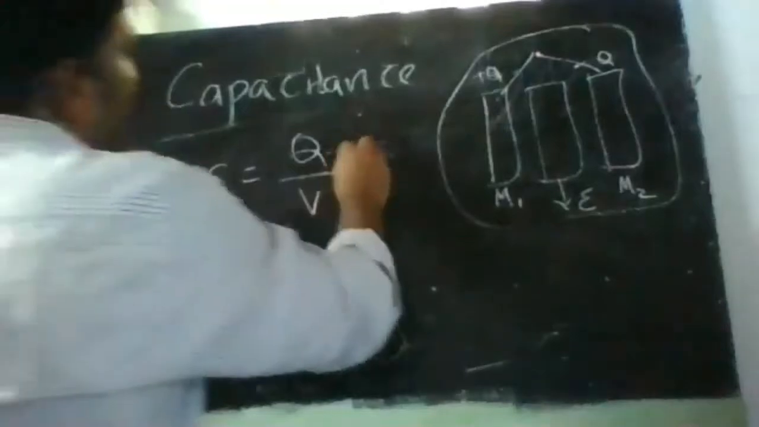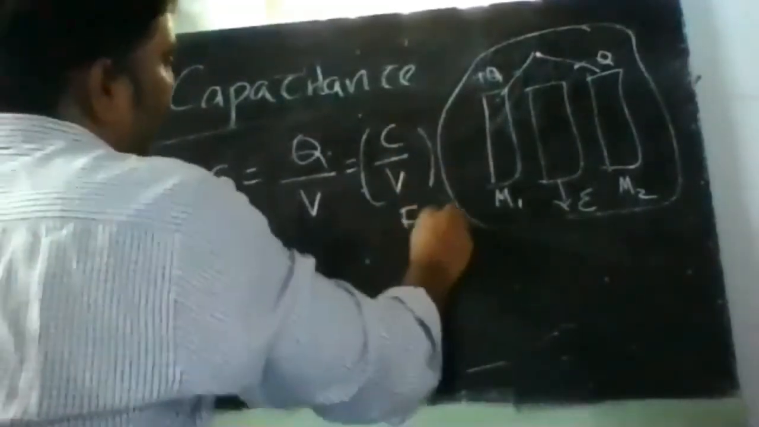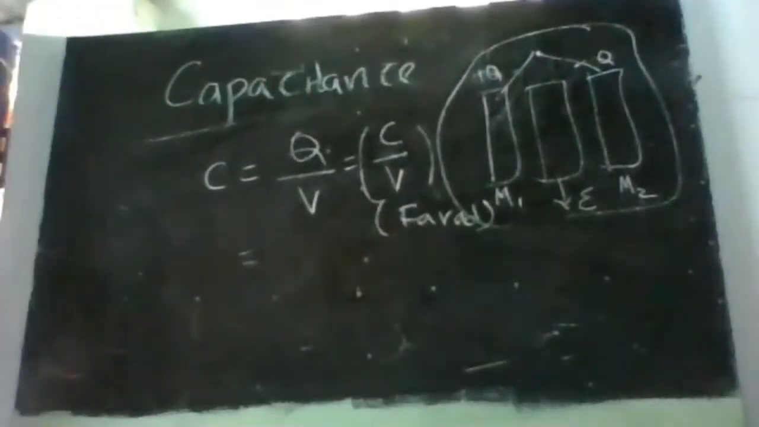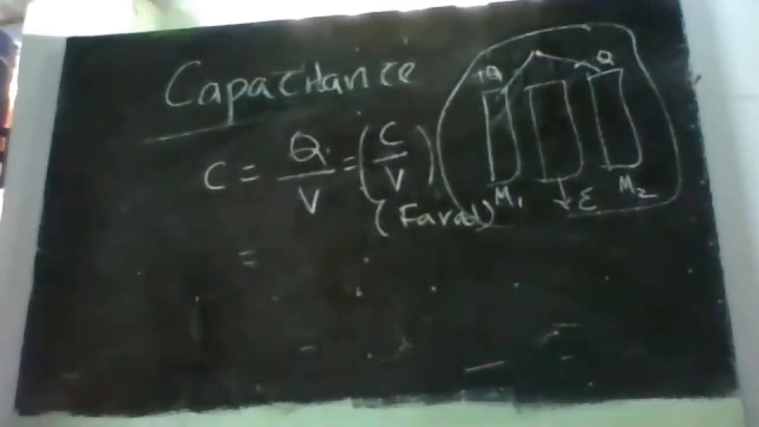And the units, right? This is coulombs per volt, which is also called farad. Coulombs per volt is also called farad. So these are the units of capacitance which we know, right? C is equal to Q by V.